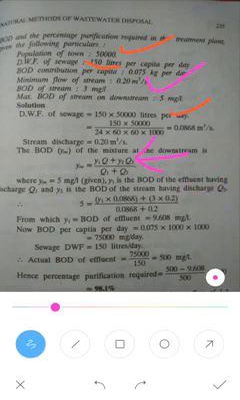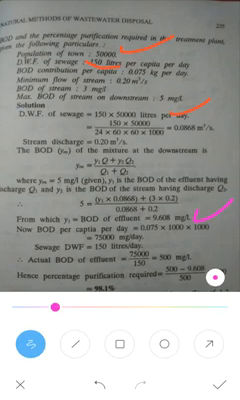Now after substituting, with the right hand side and left hand side, the only unknown is y1, and you will get y1 as 9.608 mg per liter. So the BOD of the effluent is finally 9.608 mg per liter.